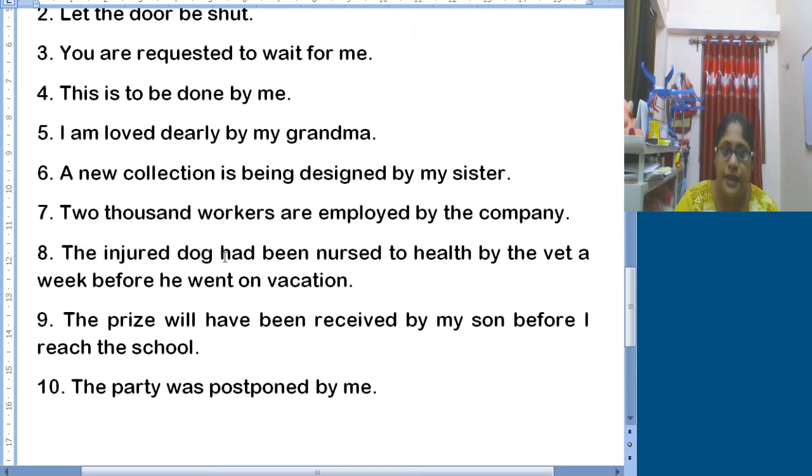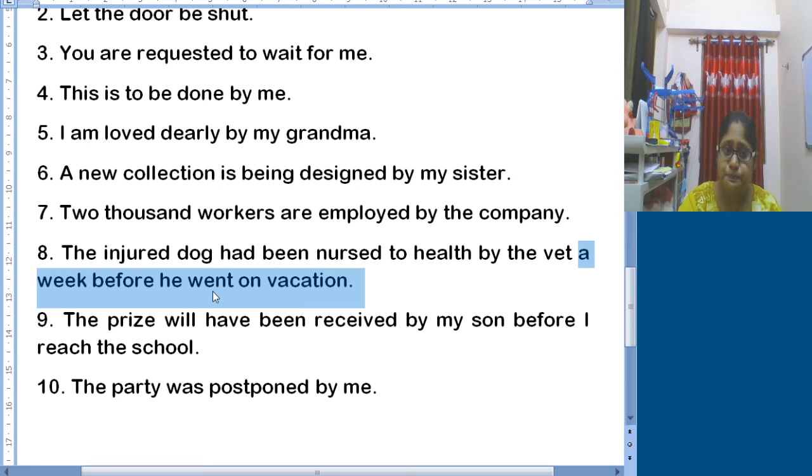So here in this sentence, the injured dog is the object in the active sentence, but here it is the subject. Now had been nursed. Now the subject of the active voice is the vet. So the vet had nursed to health the injured dog a week before he went on vacation. A week before he went on vacation is the extra part, given in order to confuse us.